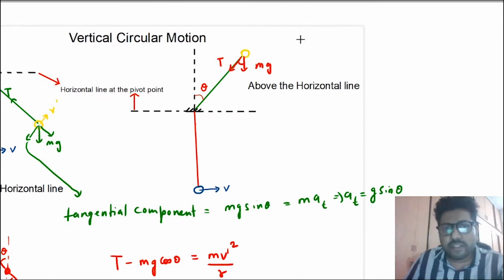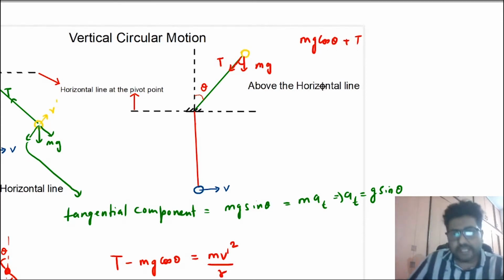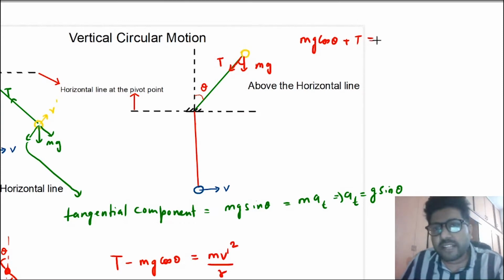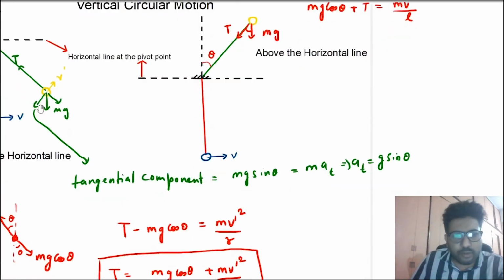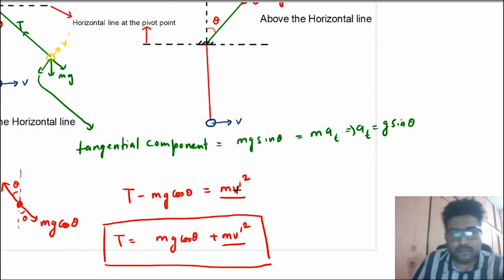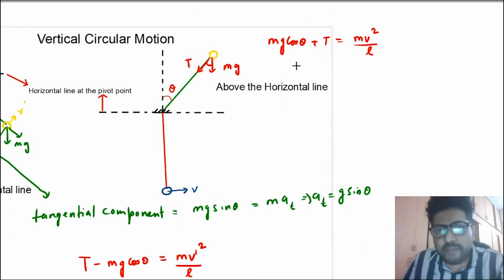So in this case, mg cos theta is towards the center. The tension is also towards the center. So mg cos theta plus T together provide the centripetal force, that is mv square by L, because the radius will be L. So in this case also you can write the radius as L. Okay, so in this case the tension becomes mv square by L minus mg cos theta.